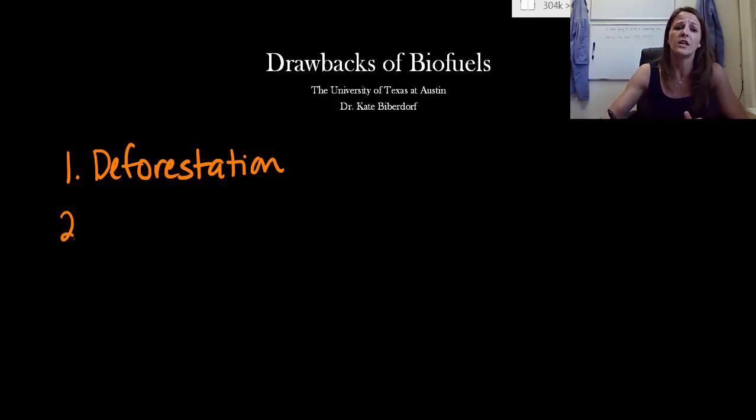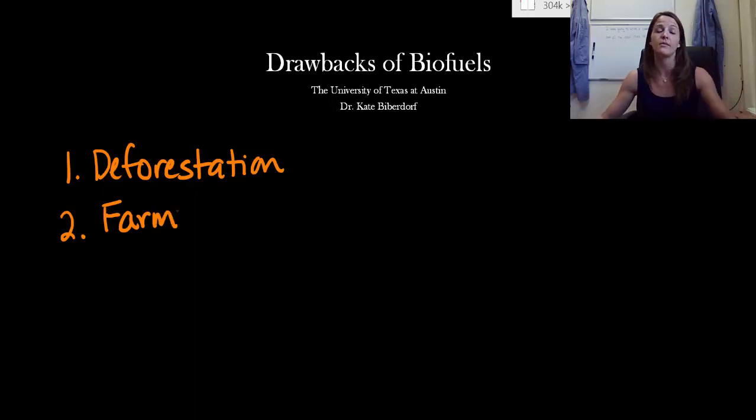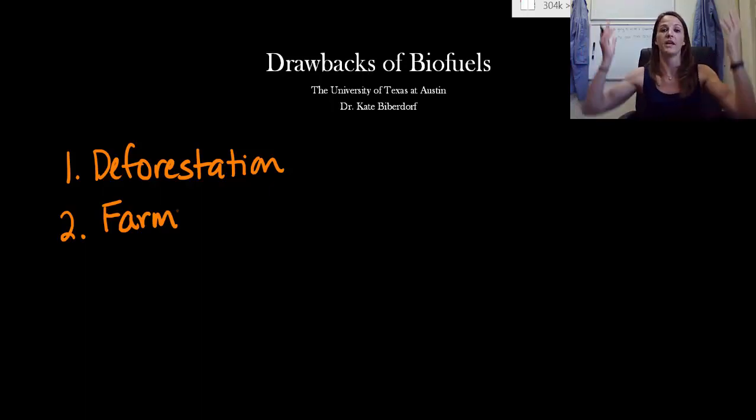All right, so now let's just pretend that we've moved past that issue and we've actually cleared out the land, and now we're ready to actually create our farm. So when we do this, especially when we're talking about something like ethanol, we need to plant tons and tons of corn in order to ferment that grain and convert it to the alcohol. So we need to plant the grain, take care of it, water it, make sure that it's receiving enough sunlight, and encourage it to grow up to be this big, healthy plant.